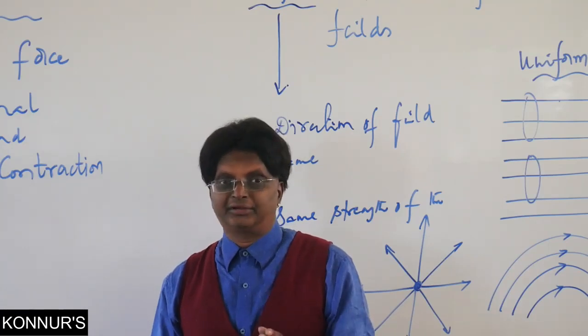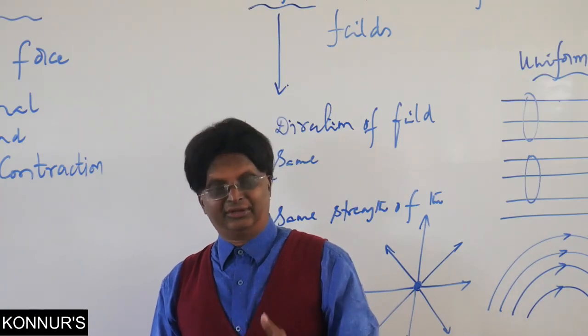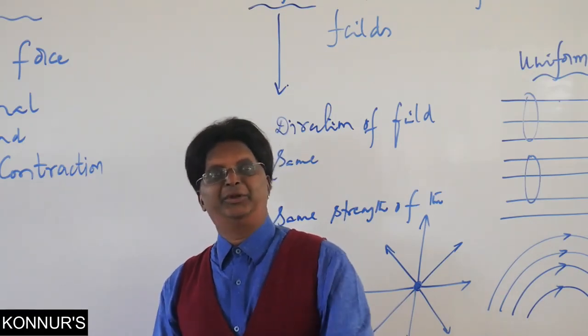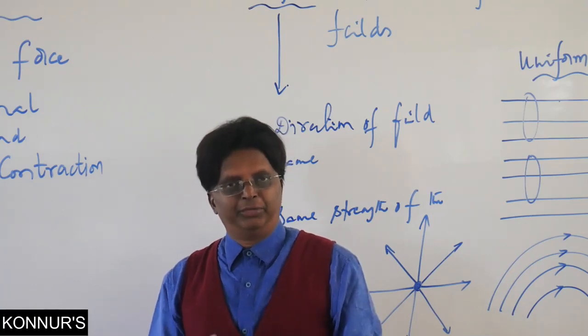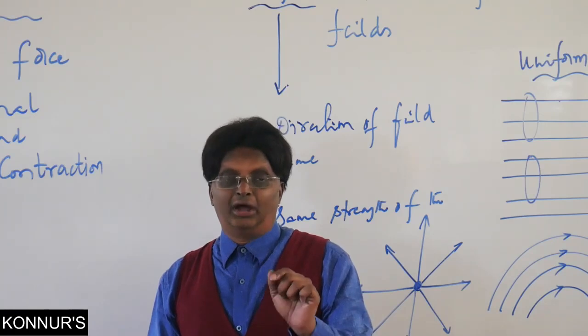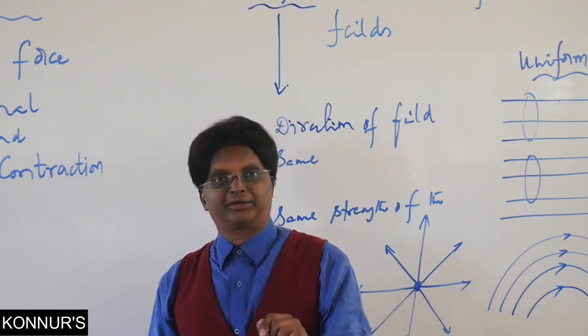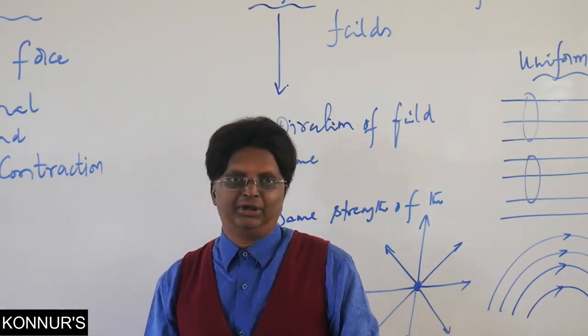What those vectors and scalars are will be our next 2 to 3 topics. Have a good day. We'll meet tomorrow with the understanding of the vectors regarding the electric field and also a scalar corresponding to the electric field. Have a good day.